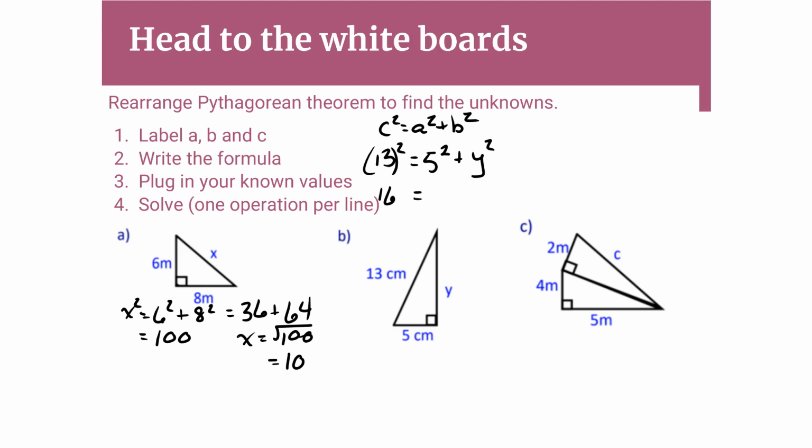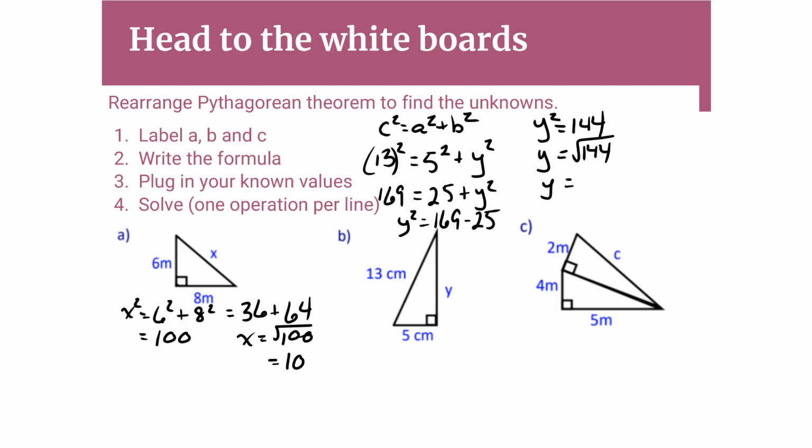That gives us 169 is equal to 25 plus y squared. That means if we get the y squared alone, we've got y squared is equal to 169 minus 25, which gives us y squared is equal to 144. Therefore, y is equal to the square root of 144, and therefore y is equal to 12.